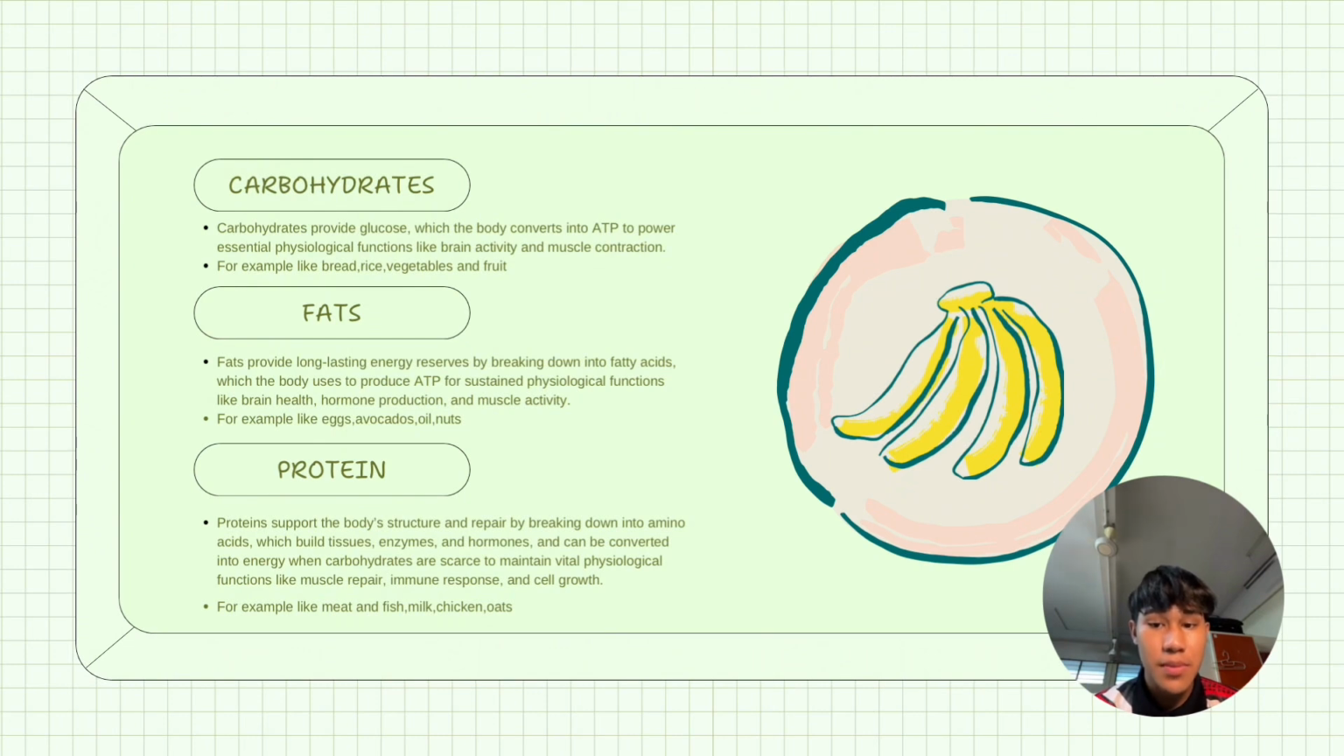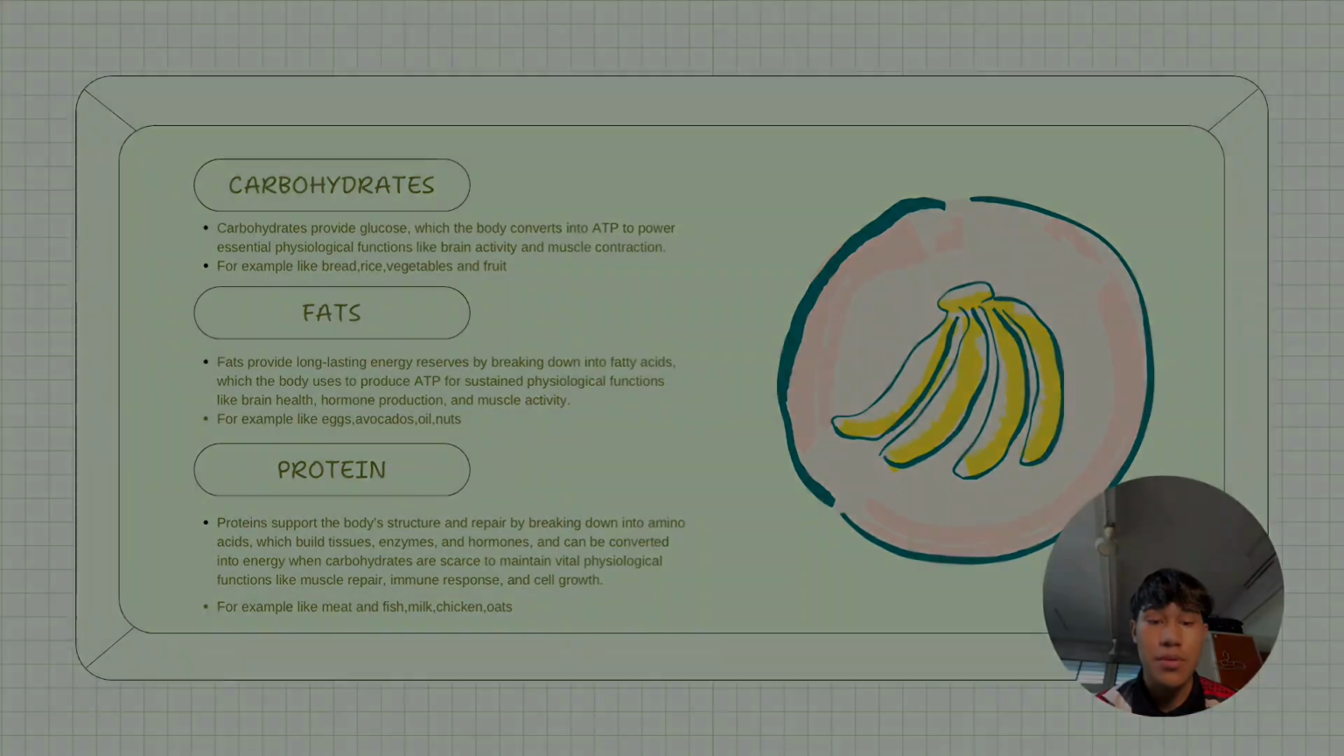What is protein? Protein supports the body structure and repair by breaking down into amino acid, which build tissue, enzyme, and hormone, and can be converted into energy when carbohydrates are scarce to maintain vital physiological function like muscle repair, immune response, and cell growth. For example of protein, meat and fish, meat, chicken, and oats.